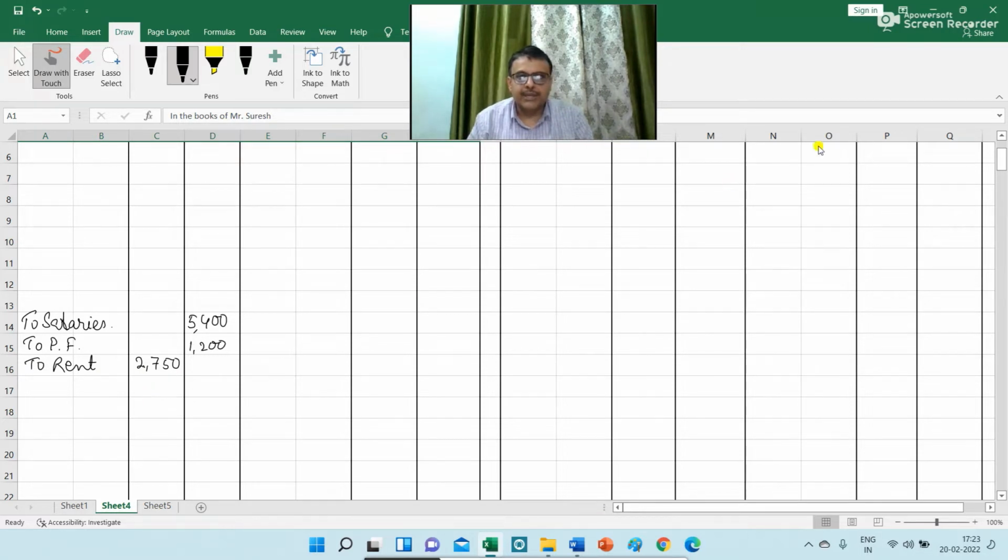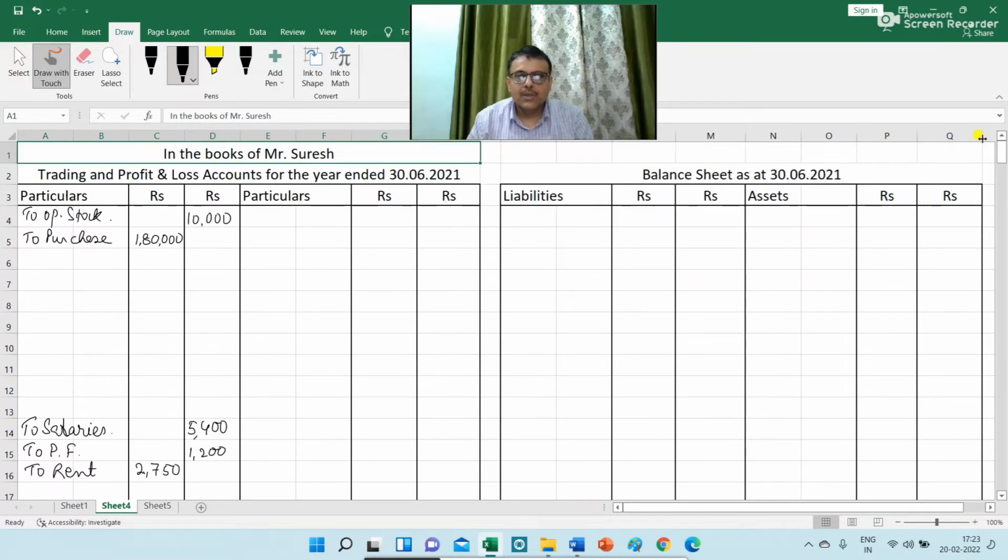Next is machinery. So on asset side, I am writing machinery in the inner column 29,000. Next is wages. So in trading account, I am writing to wages in the inner column rupees 3000 because there is one adjustment. Then furniture and fittings. So on asset side I am writing furniture and fitting rupees 5000 in the inner column.